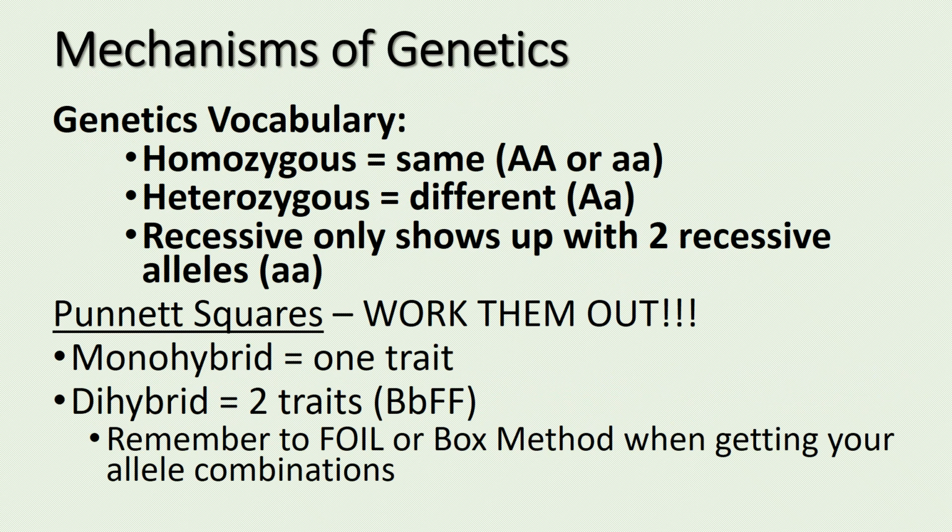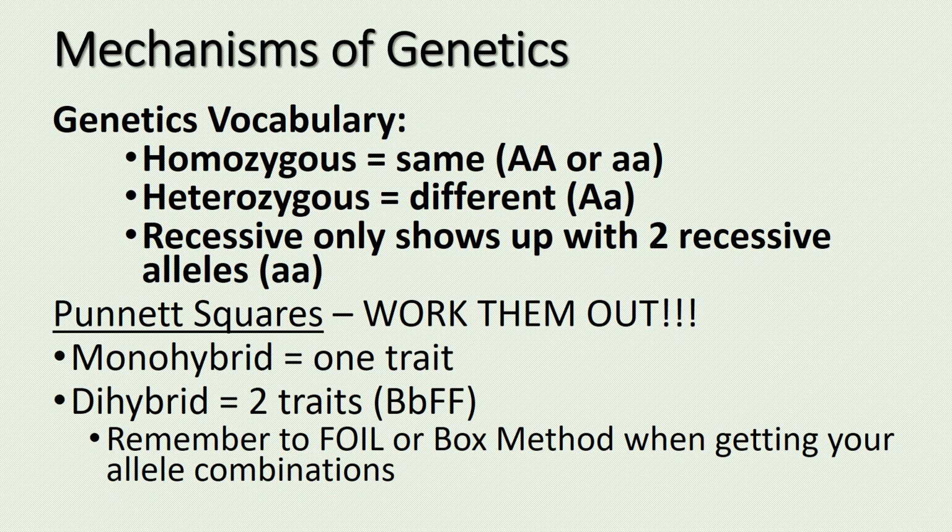In genetics, there are some key vocabulary terms that you need to remember. The first one, homozygous genotype, is when you have two alleles that are the same, such as capital A, capital A, or lowercase a, lowercase a. If you have a heterozygous genotype, then your alleles are going to be different, capital A, lowercase a. The only way that a recessive trait will show is if you have two recessive alleles or it is homozygous recessive, such as little a, little a.